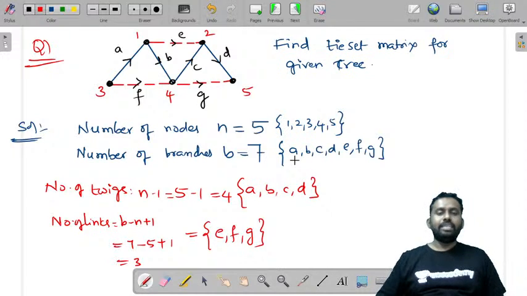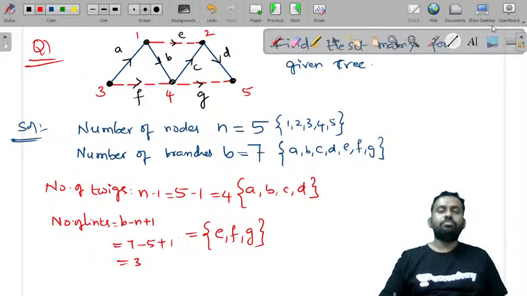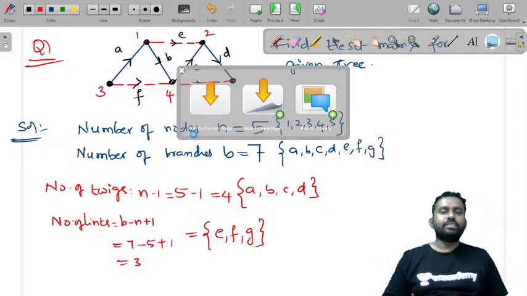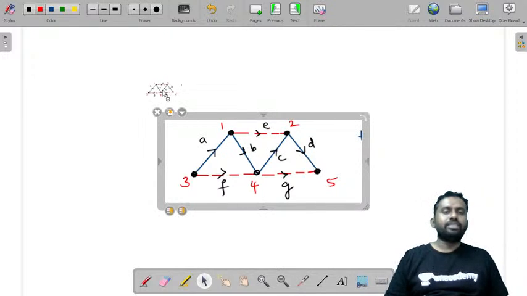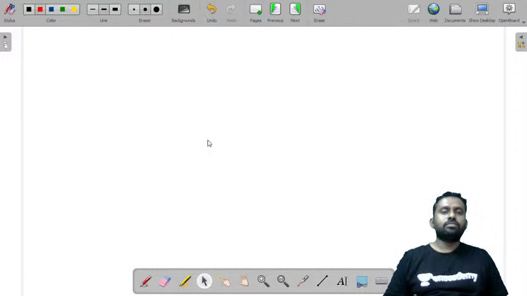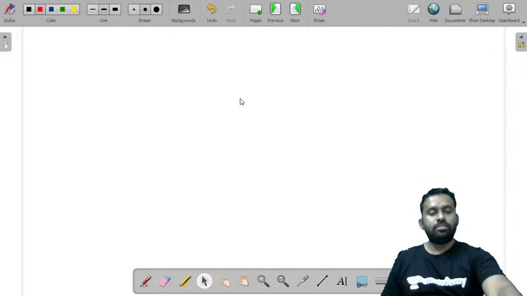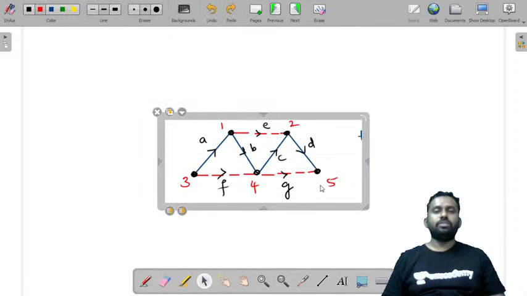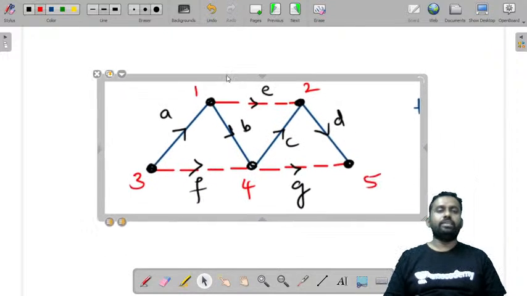So now E, F, G are links and these are the branches. Let us take this to the next slide and find the Cutset matrix. Yeah, this is the question. Let us take this a little bigger.